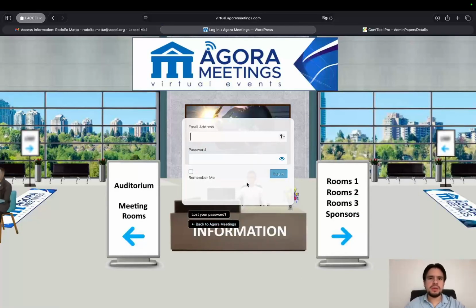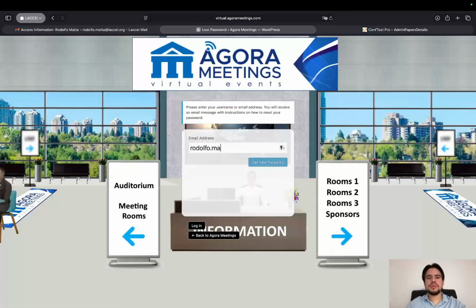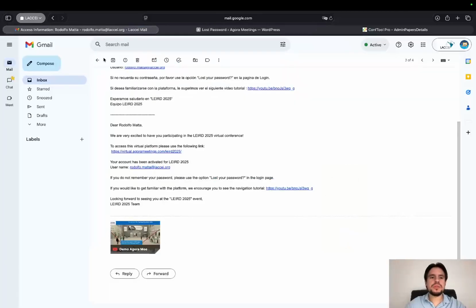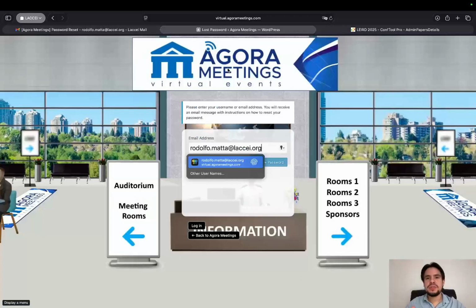Now, what happens if I don't have my password or I have forgotten it? No problem. There is a button right here, "Lost your password." You'll click on it and then type your email, rodolfo.mata@lexay.org, and just click on "Get new password." When you do that, you should receive an email that looks like this, with a link so that you can open that page and change your password.